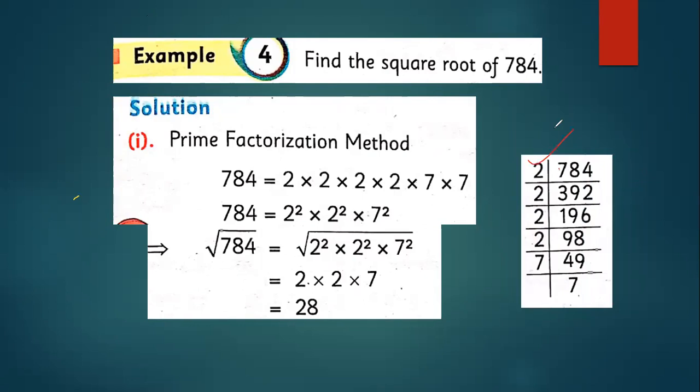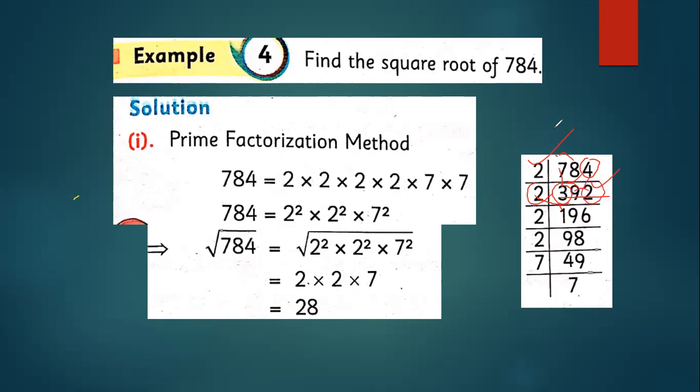2 threes are 6 here, but 1 will go there. That becomes 18. 2 nines are 18, and there is 4. Just divide that, 2 twos are 4. Again divide this number by 2. 2 ones are 2. So here that is 3. 2 fives are 10, 1 will go there, so that becomes 19. 2 nines are 18. 1 again will go there.